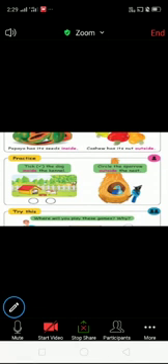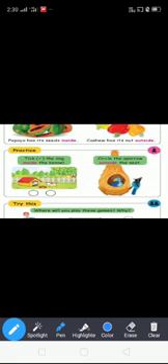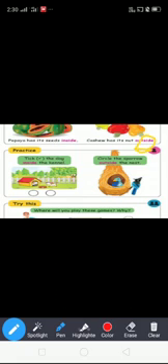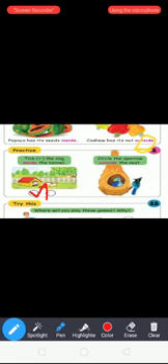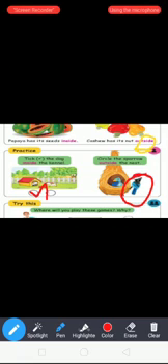Next one. Papaya has its seeds inside. Cashew has its nut outside. See this picture. Cashew has the nut on the outside. See this next one. Tick the dog inside the kennel. Which dog is inside the kennel? First one. So you tick the first one. Next, circle the sparrow outside the nest. Which one is outside? This sparrow. So you circle this sparrow.